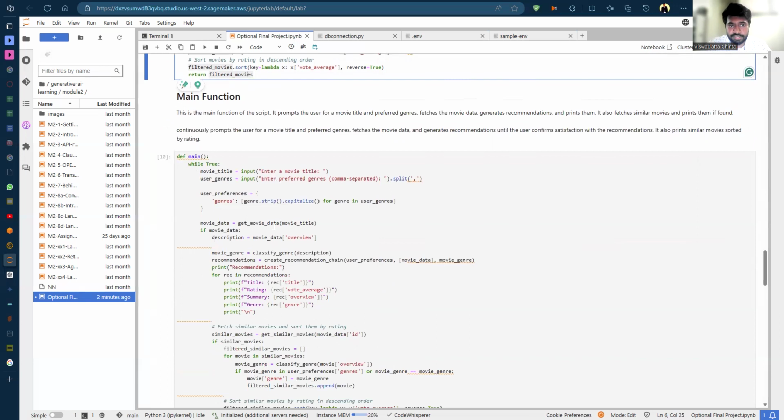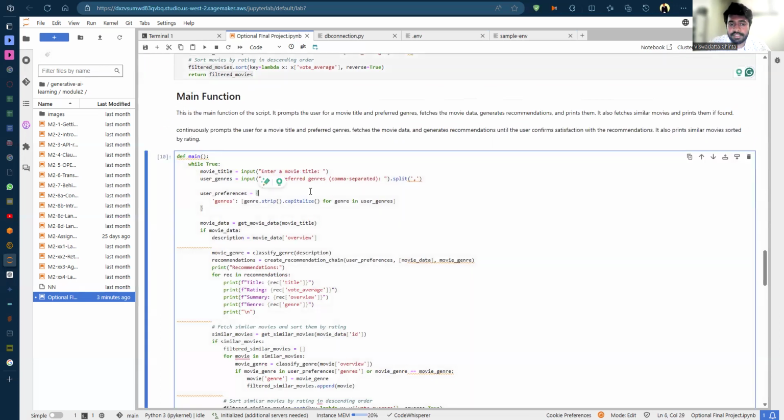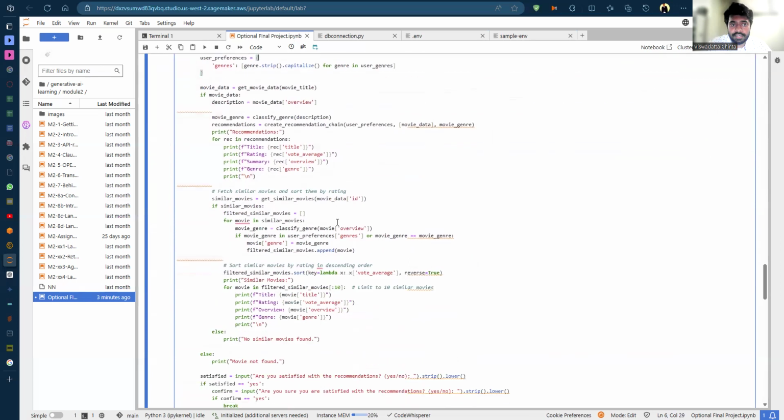And this is my main function in which the user inputs a movie title and then a genre or multiple genres which they want to look at. And based on that, the first user inputted movie will be described as well as given a complete overview of how the movie they inputted is, their rating, their summarization of that movie.